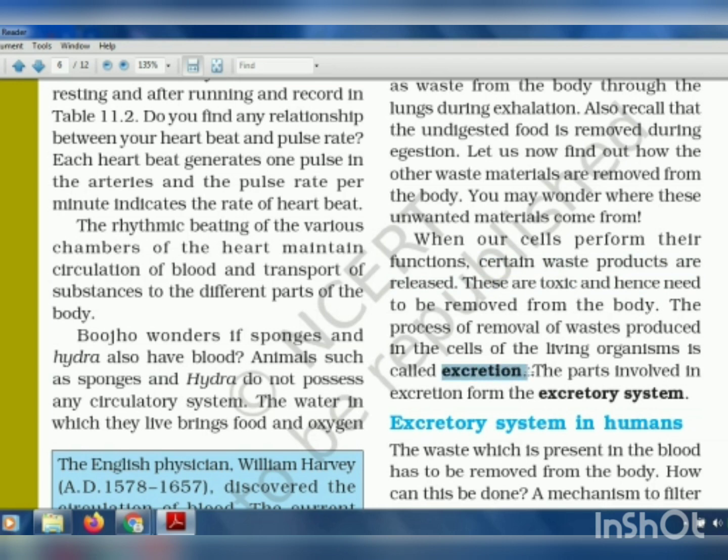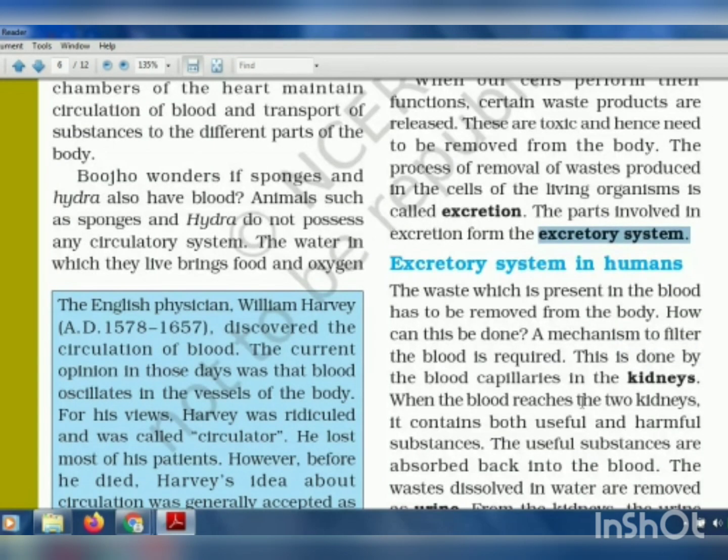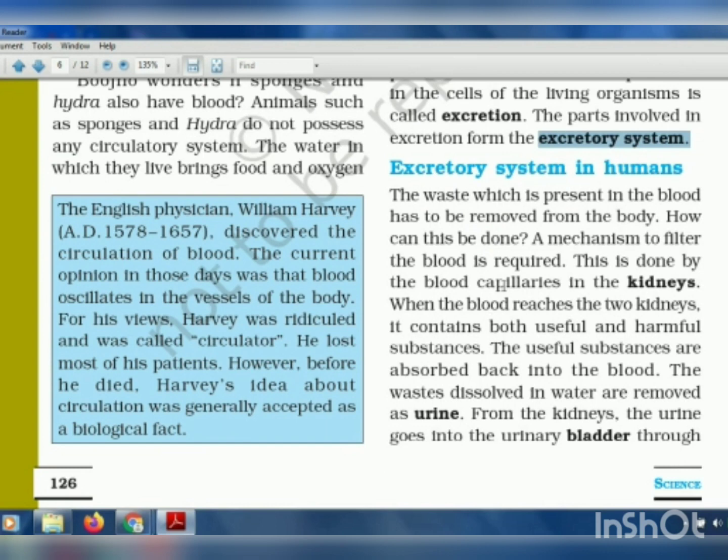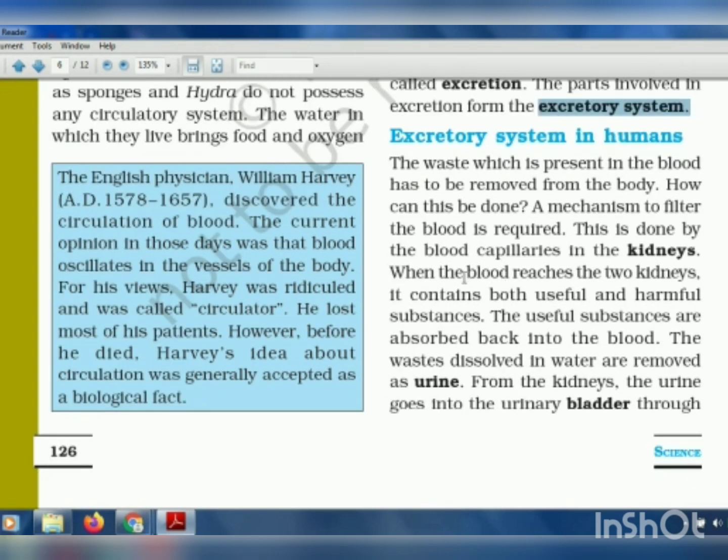It is a process of removing waste produced in the cells of the living organism, and the parts of the body which are involved in this process form our excretory system. Okay, now let's study how the excretory system in humans works and what it does.